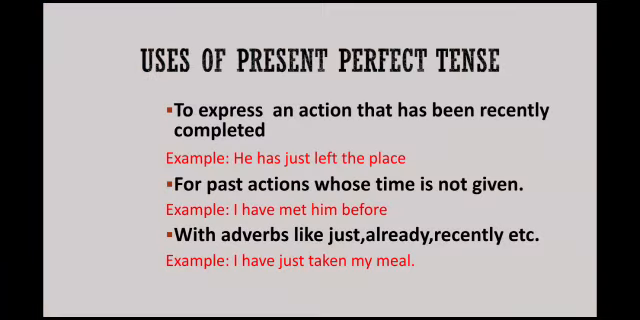Let's study uses of present perfect tense now. First use of present perfect tense is to express an action that has been recently completed. For example, he has just left the place. This action has just taken place. Okay? And the second use is for past actions whose time is not given, especially those past actions which have relevance in future or present. For example, I have met him before. CBSE has rescheduled its date sheet for class 10th and 12th.